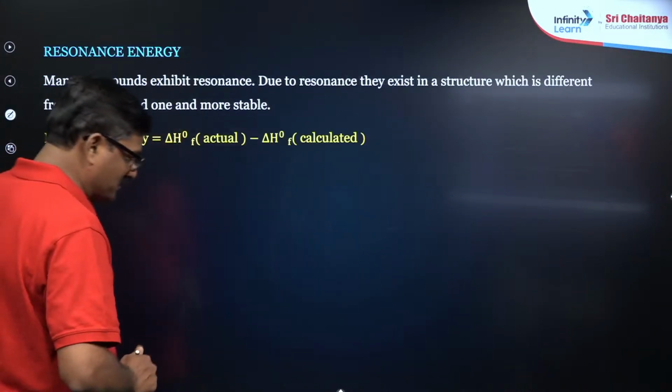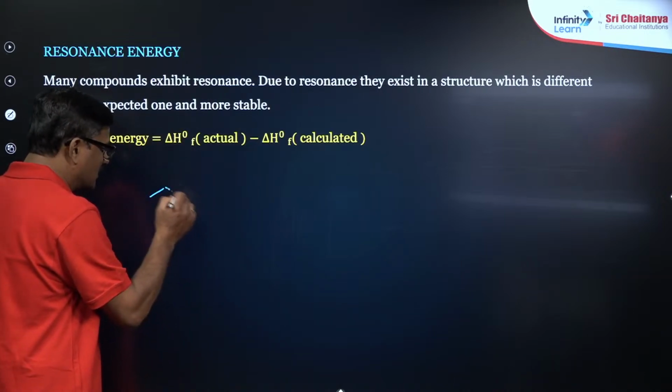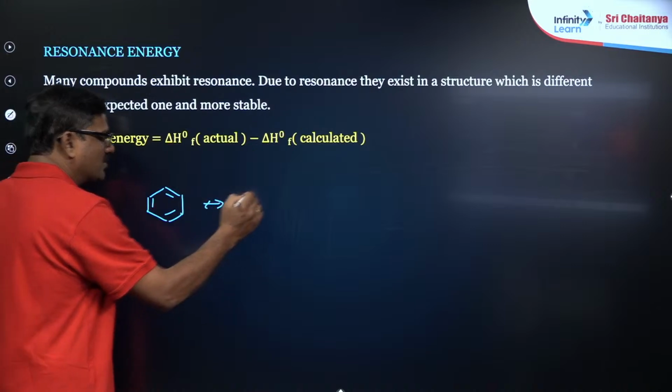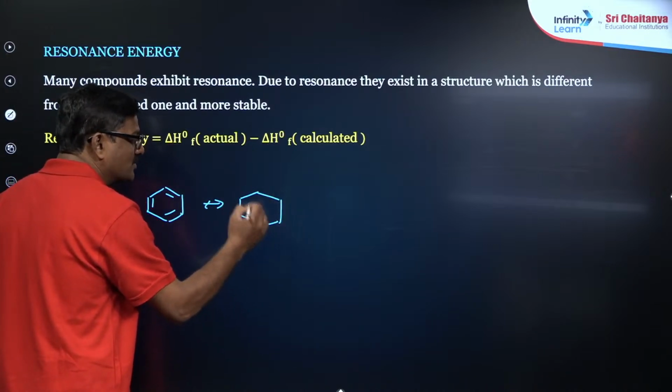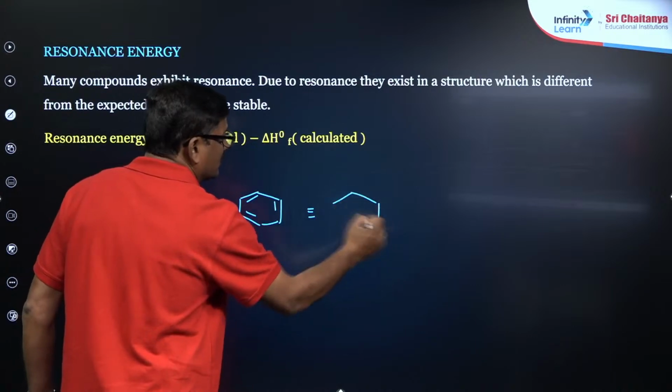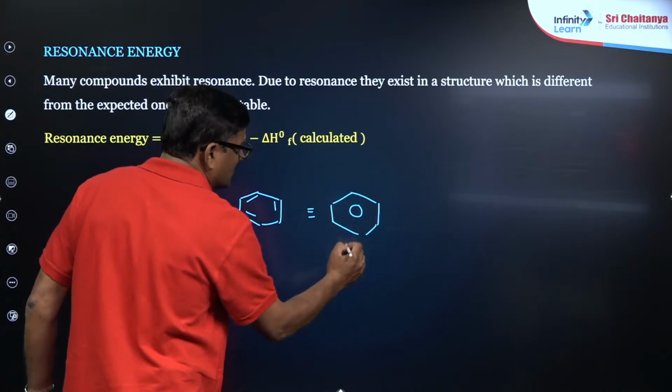So resonance energy, and you are going to see the resonating structures. This is your benzene, and it is going to give one more benzene structure, and the actual benzene is what you call a resonance hybrid.